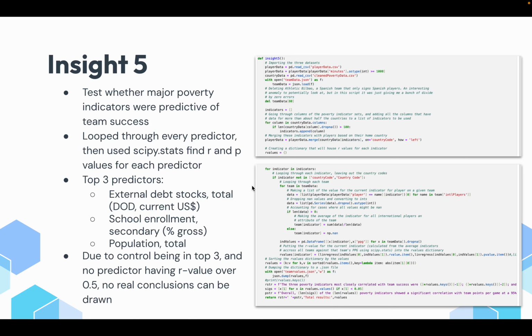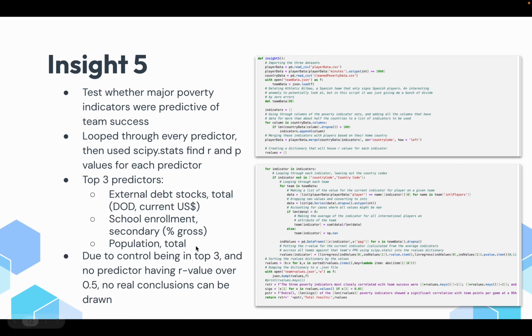So my last insight, which was the most time intensive for sure, was to test whether major poverty indicators were predictive of team success. So I looped through every predictor that I had and first checked whether they had data for over 100 teams, which is what I did here, just to make sure that I wasn't going to have way too many NaN values for any predictor. And then I used scipy.stats to find the R and P values for each predictor.